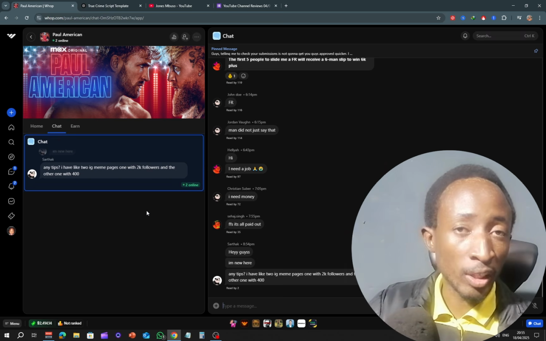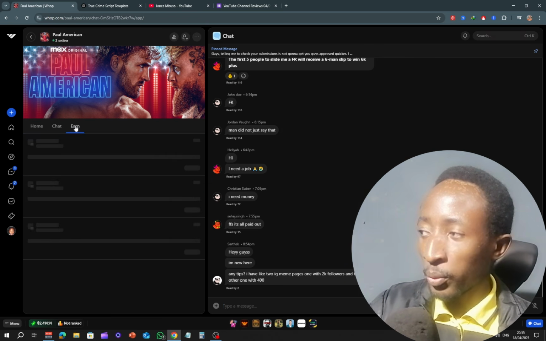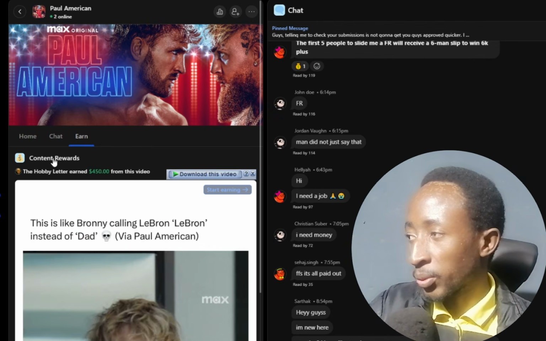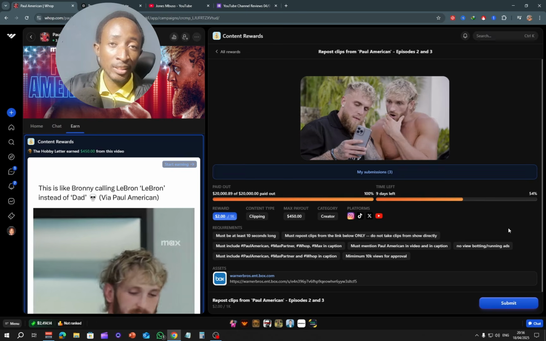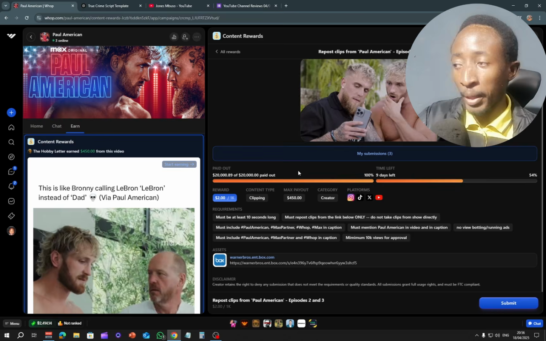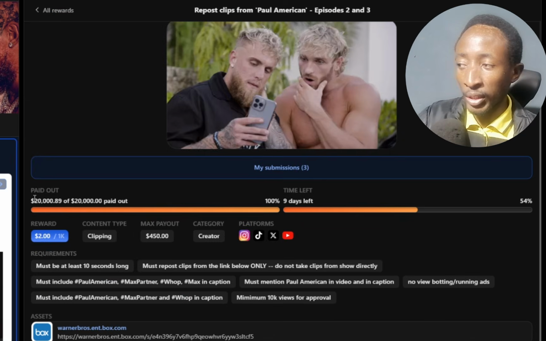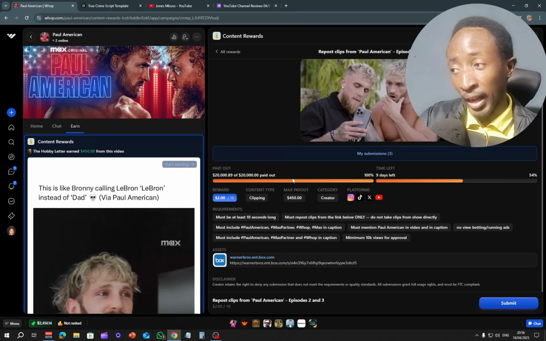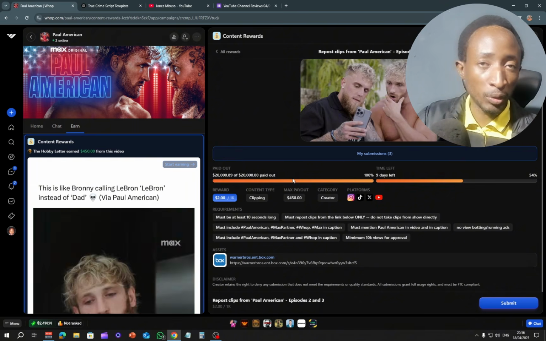Inside the content rewards program that you want to clip for, what you want to do is click right here where it says N, and from the N option you want to find where it says content rewards, and you can see right here. So just click on it, and here there are a few things that you need to pay attention to. First and foremost, you want to make sure a budget is at least more than $1,000 and it's not depleted. In this case, you can see right here the budget has already been finished. I don't know if they will refill it. They might add more money depending on if they got the desired outcome from the previous promotions.